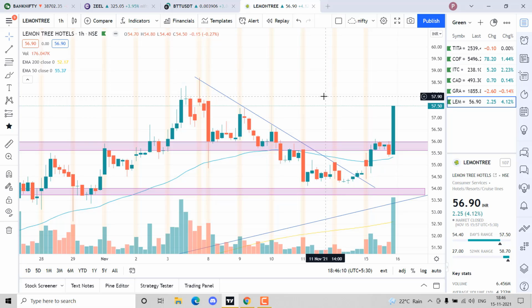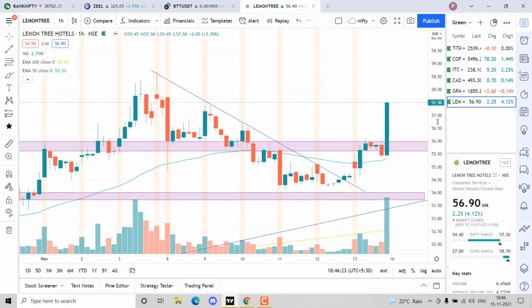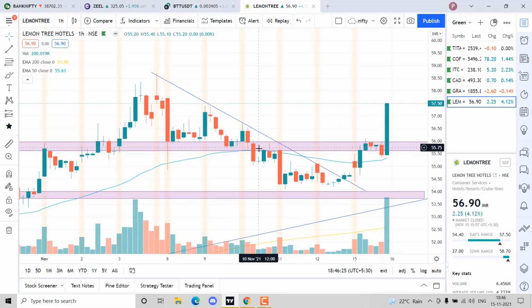If Bank Nifty is showing weakness, we are likely to get trapped in that breakout and lose our money. So that's how we need to see the market structure. I'll be making videos on them also in future.